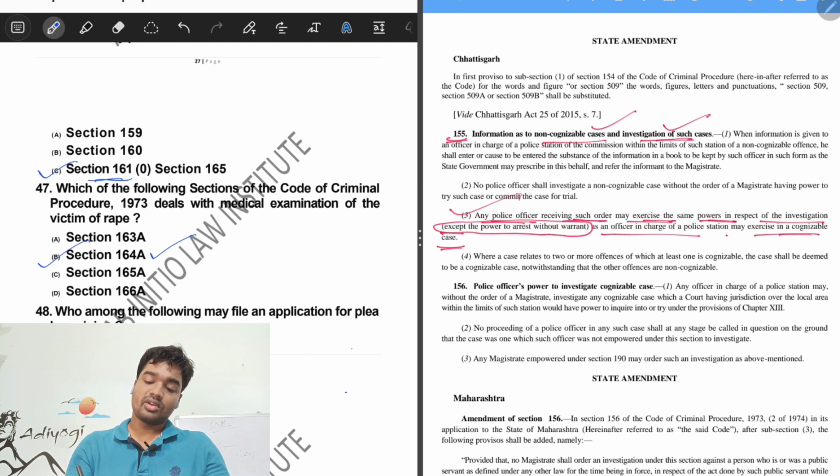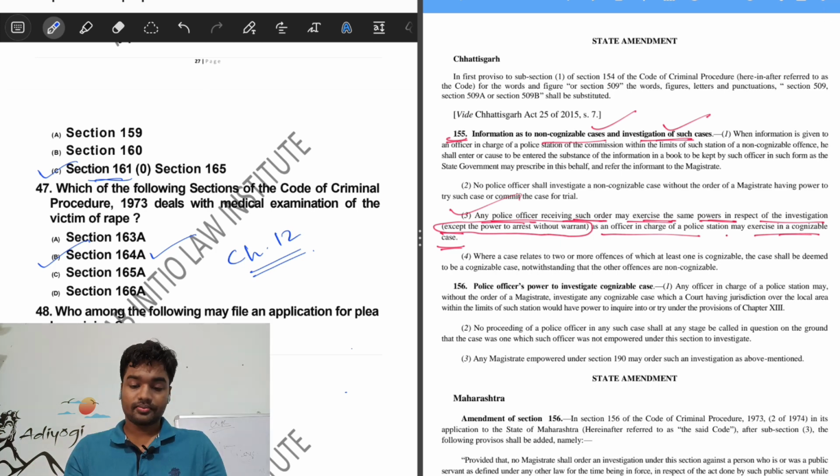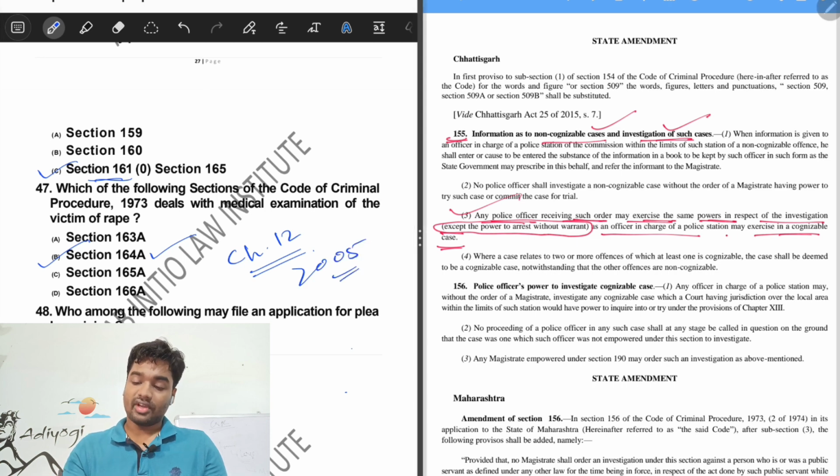The correct answer would be 164A, option B, and it falls in chapter 12 of CrPC. Let me tell you the correct year of amendment of section 164A is 2005.